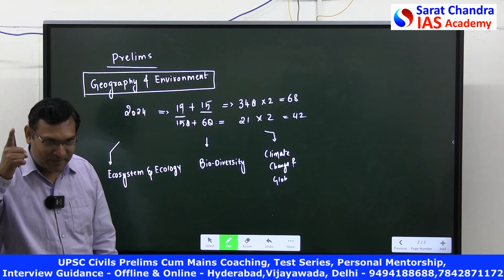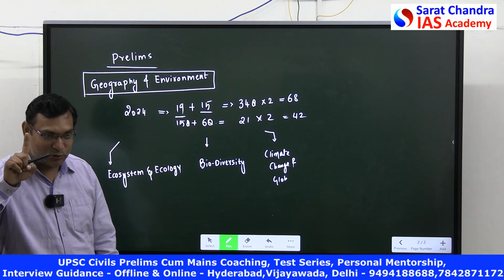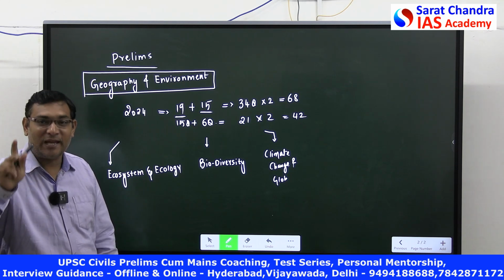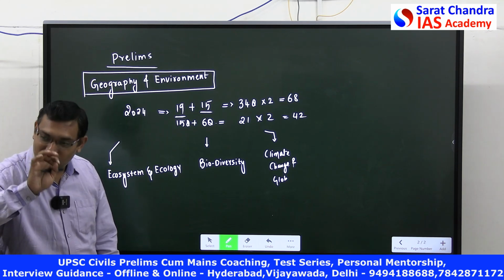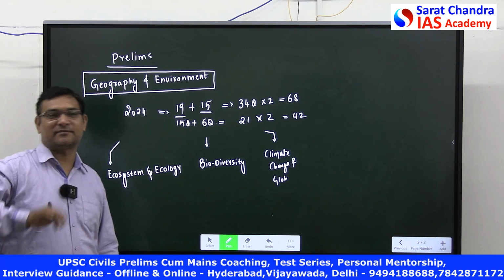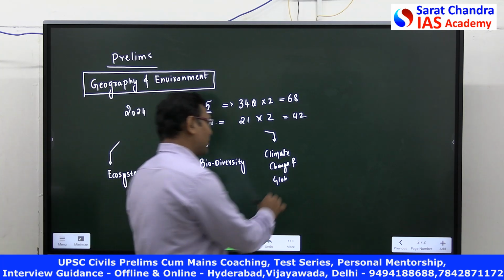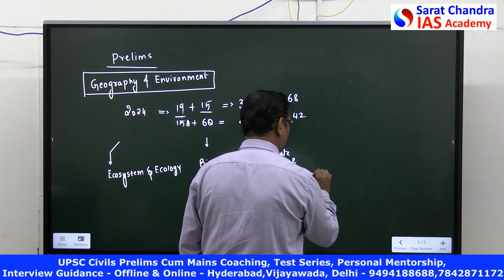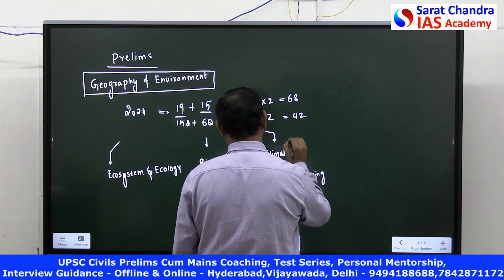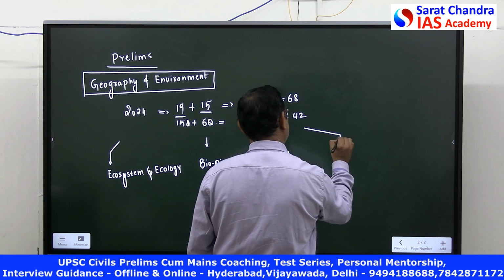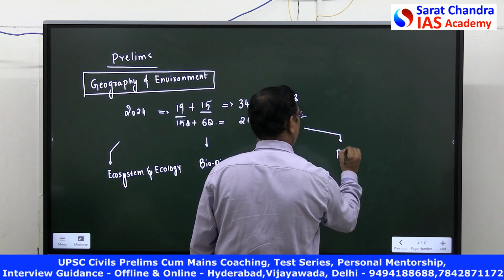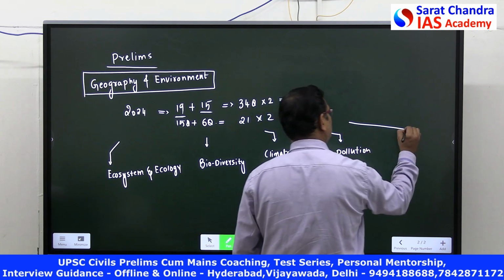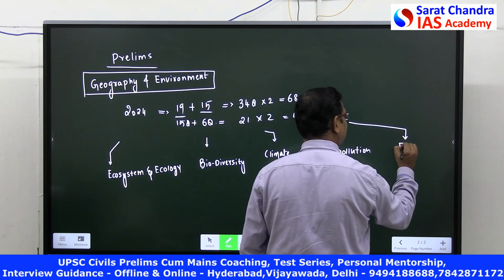That is GS paper 1. Yes or no? GS paper 1. But you can only answer when you know the environment concept of your climate change and global warming. Okay, global warming. There was a question about pollution. One more, fourth chapter is pollution, and the last one, environmental impact assessment.